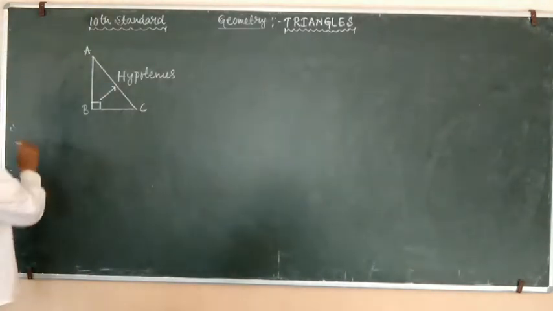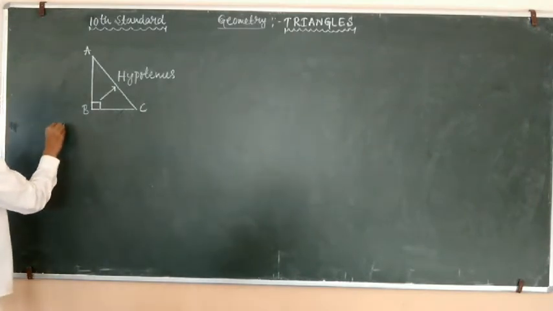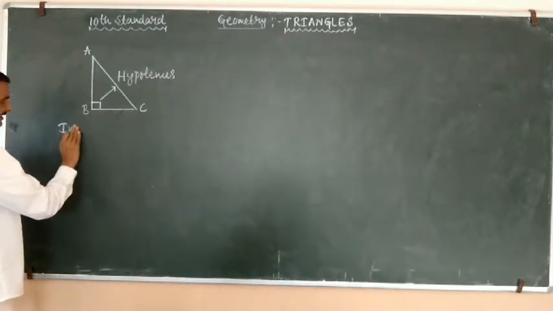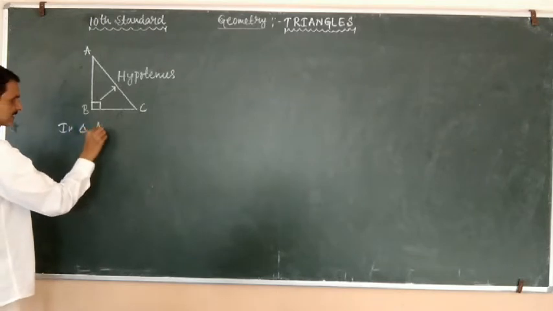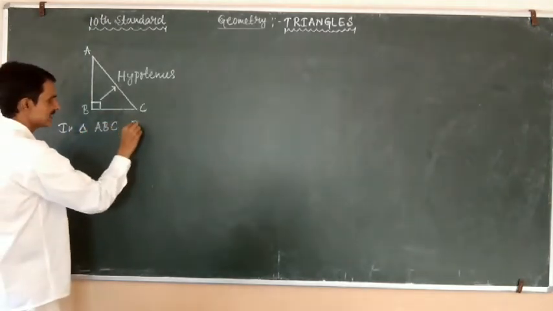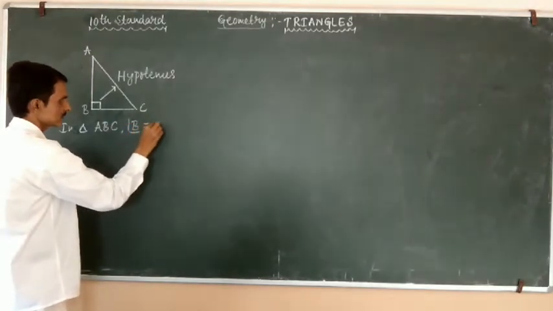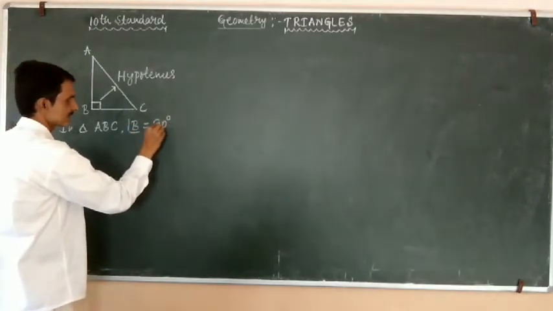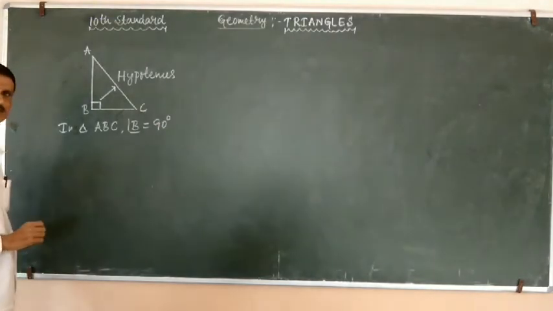So we will write, in triangle ABC, angle B is equal to 90 degrees.